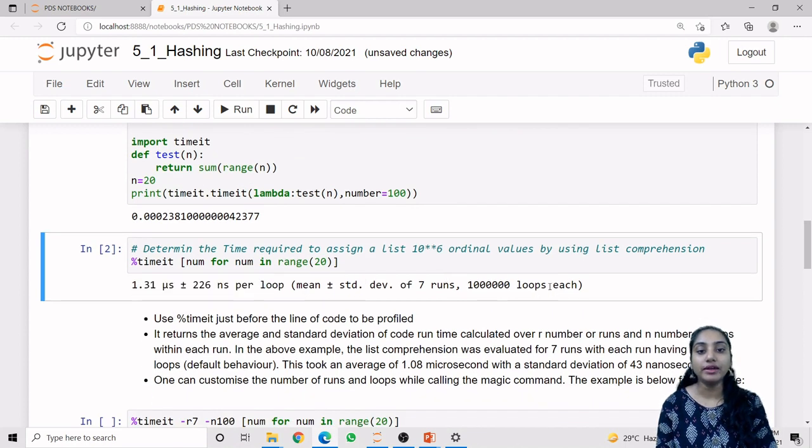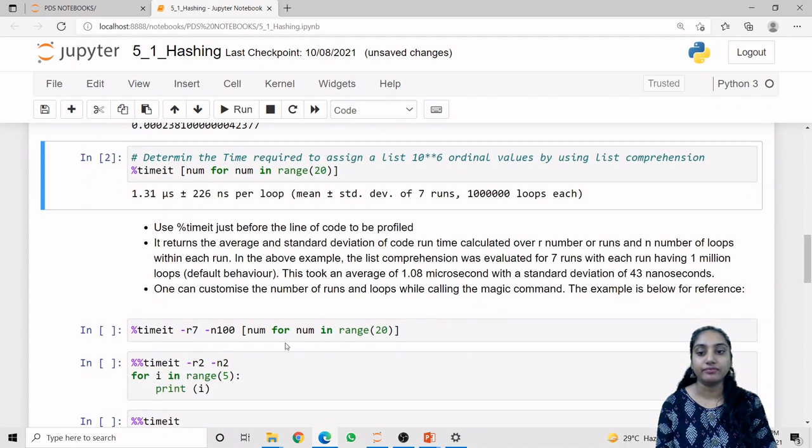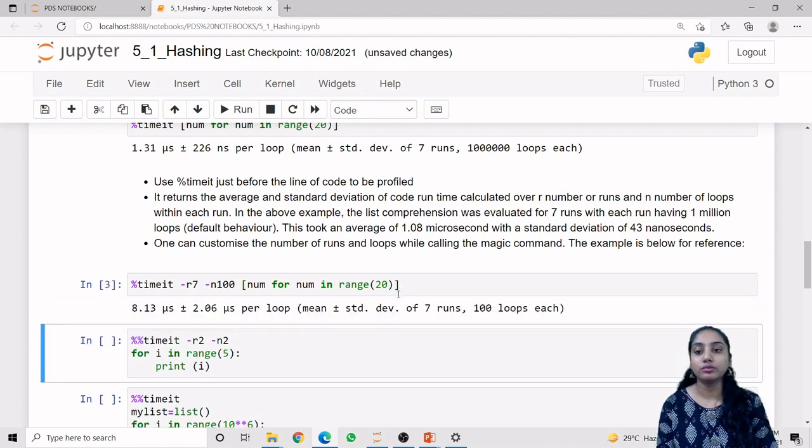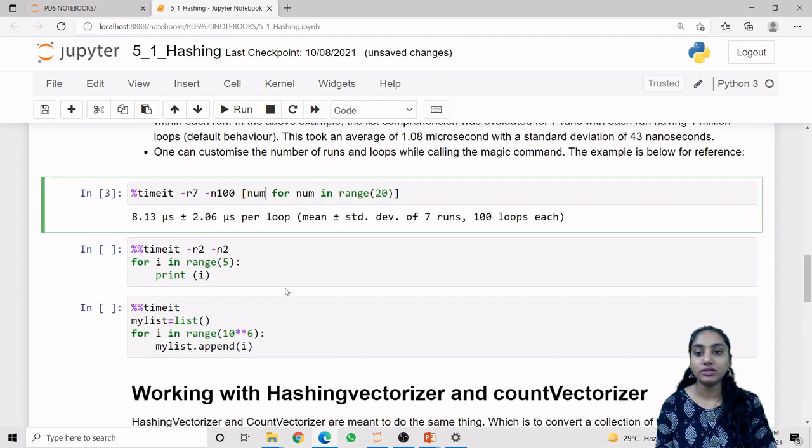Now, this run and loop count we can alter ourselves. How can we alter it? For that we can use this special code format, in which percentage timeit dash r is for runs and dash n is for the number of loops. So dash r 7 means 7 runs, and dash n 100 means 100 loops. So now we are reducing our previous loop count, and this is the time returned for that.